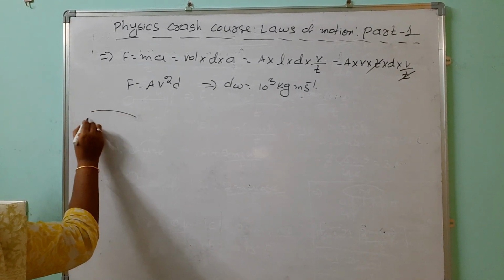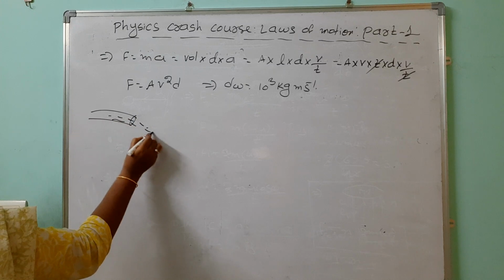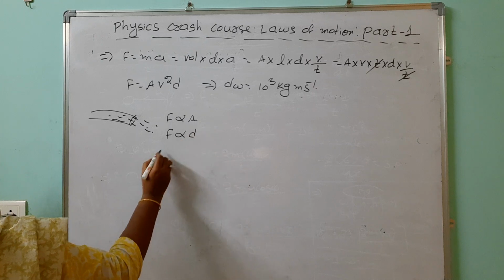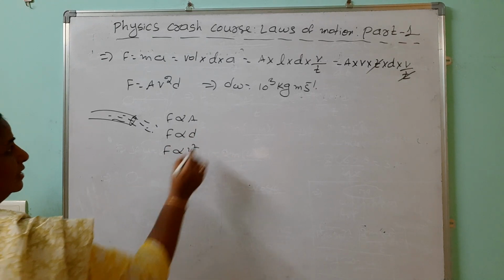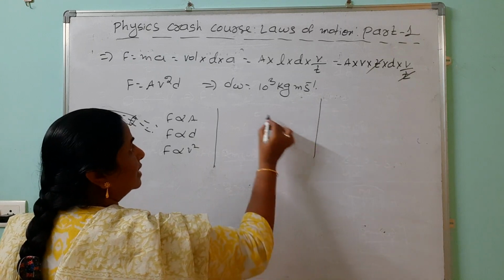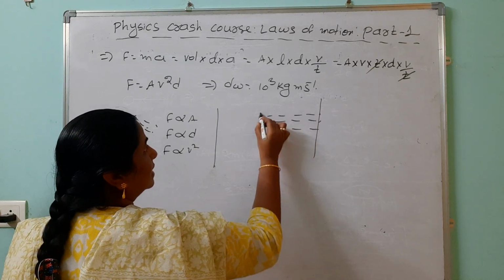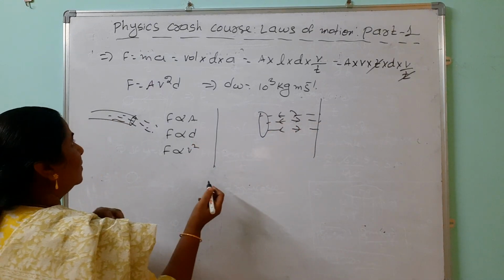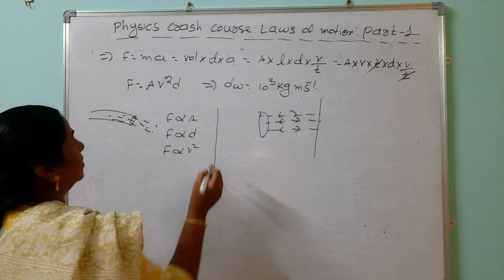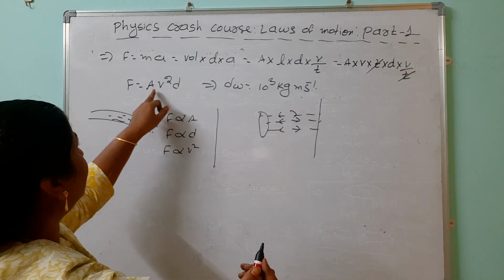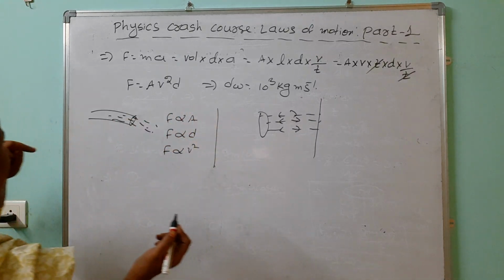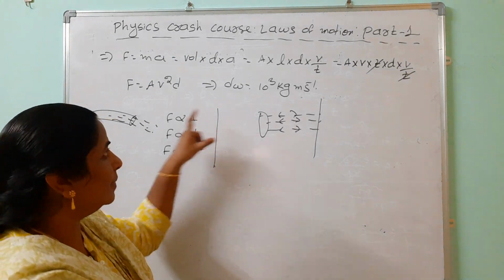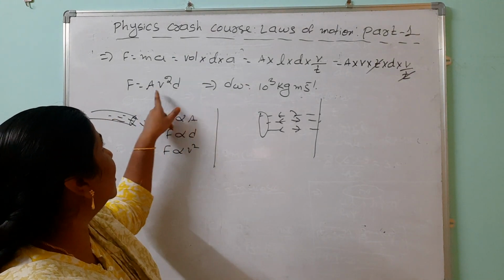Suppose one pipe is there. Water is coming like this. That force is directly proportional to area. Force is directly proportional to density. Force is directly proportional to V square. Not only this one, suppose this water is striking and coming back with the same velocity. Here you can take it, the change in momentum is how much? That is simply F equals 2AV square into D. Impulse also we can find out, because impulse equals force into time. So this belongs to how to express it in terms of area and density.